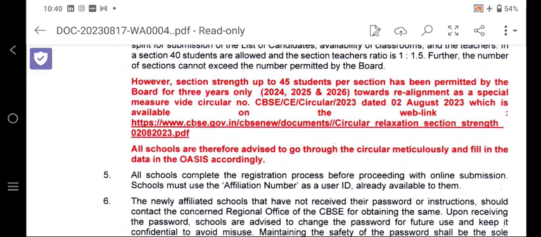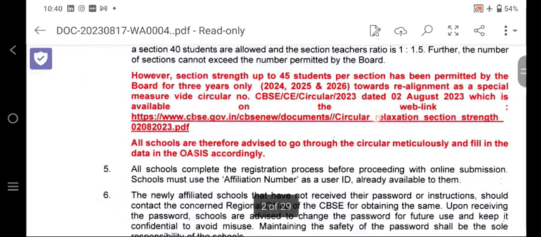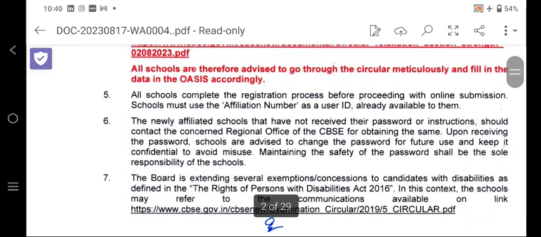CBSE has stated and circulated the raising of the limit from 40 to 45 students in classes 9, 10, 11, and 12 for a period of 3 years. Number 5, all schools must complete the registration process before proceeding to the online submission, and schools must use the affiliation number as the user ID already available to them.